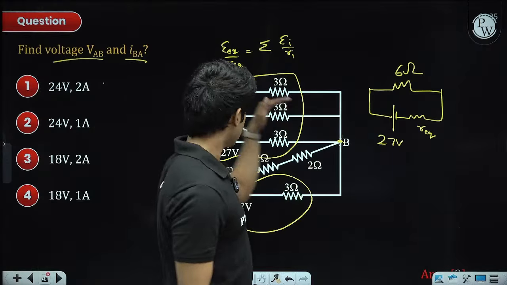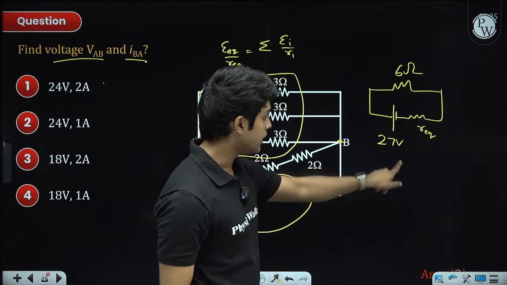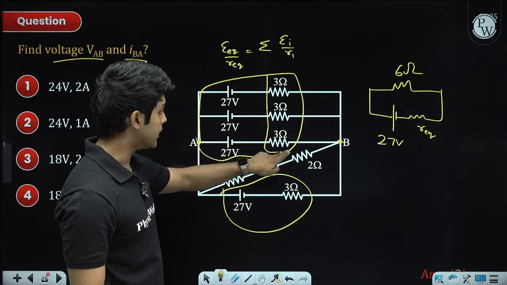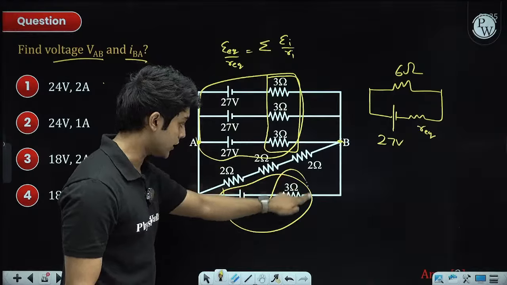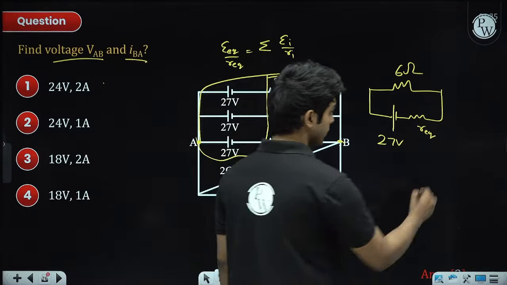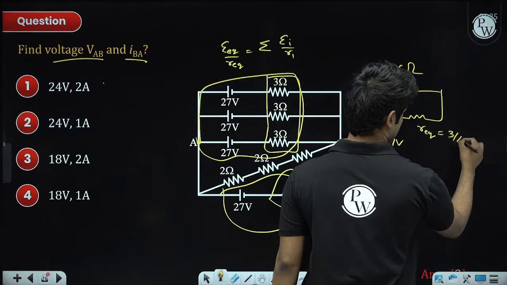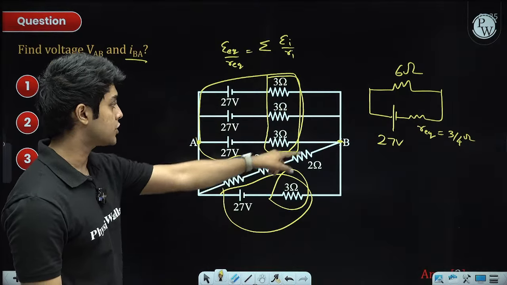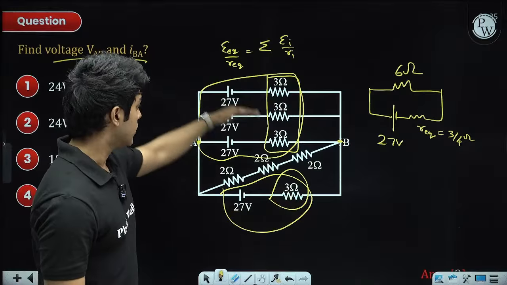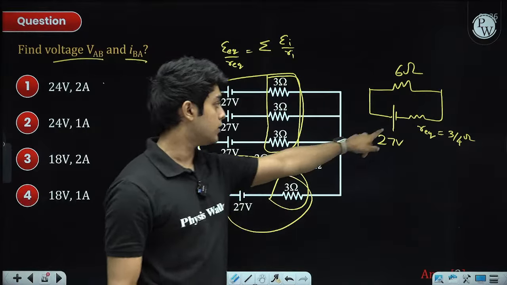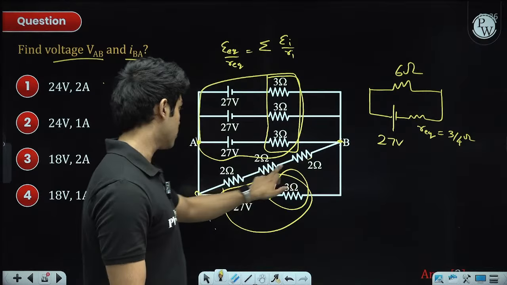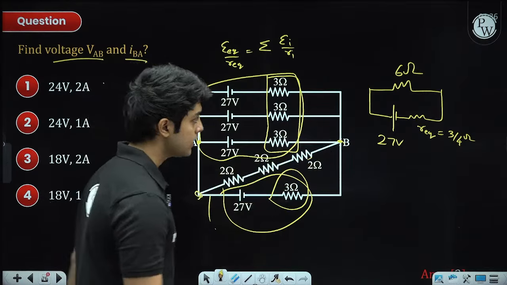But because all of them are 27, E equivalent is 27. For R equivalent, you just have to find the parallel combination of these 3 ohms, which will be 3 by 4. So this is the equivalent of the 4 cell combination, and what's left is this 2 plus 2 plus 2, which is 6 ohm.